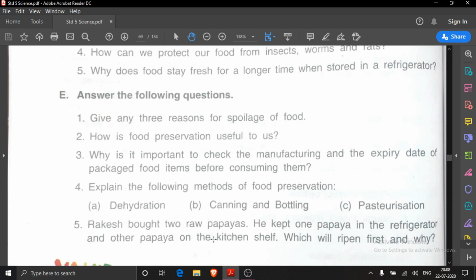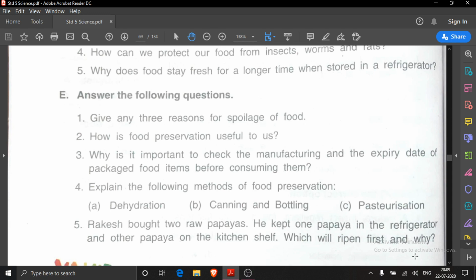Rakesh bought 2 raw papayas. Papaya you must be knowing. Raw means kacha. It was not ripened. He kept 1 papaya in the refrigerator and the other papaya on the kitchen shelf. Means 1 papaya he kept in the refrigerator and the other papaya he kept outside the refrigerator on the kitchen shelf. The question is, which will ripen first and why?